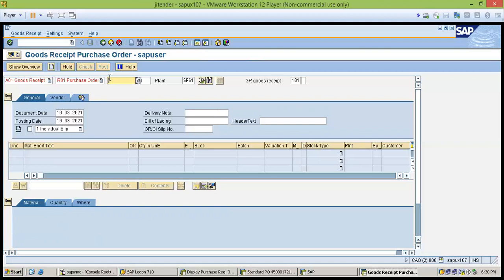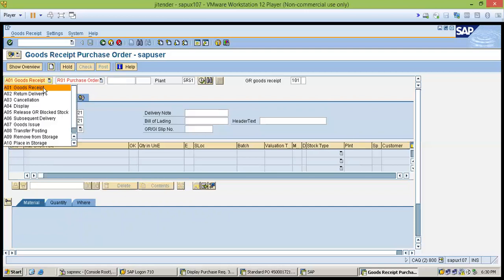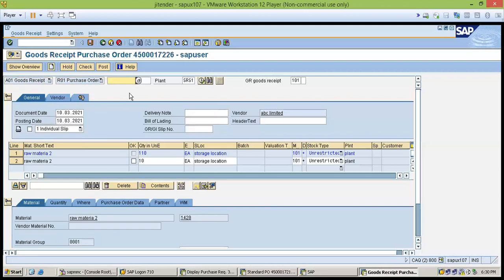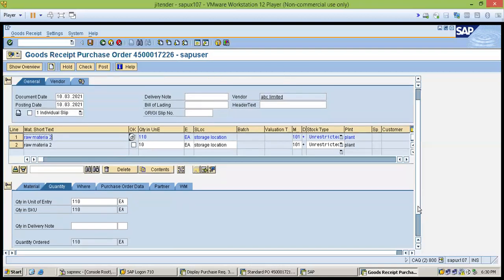Okay. So here in MIGO, we just have to select the option goods receipt, the first option. Then we select the purchase order because we have created the purchase order, and we enter our purchase order here. When we enter the purchase order, it will pick all the pending documents here. We have to check the quantity. If the physical quantity received is less than per the invoice or our order, we can reduce the quantity from here also.